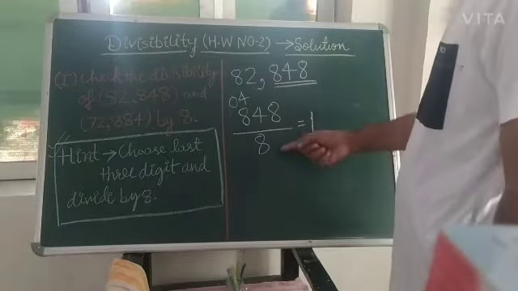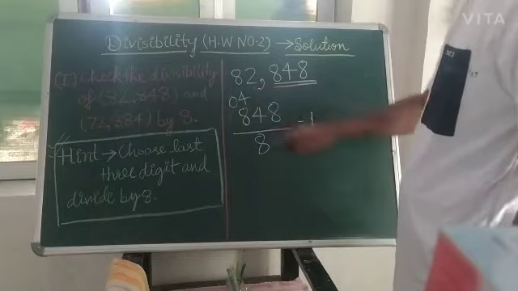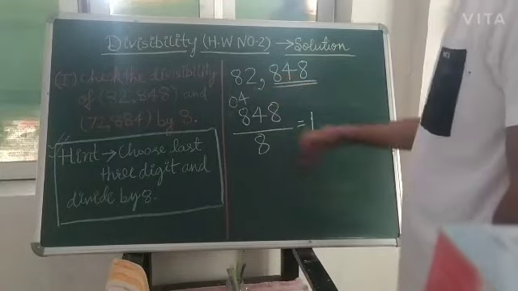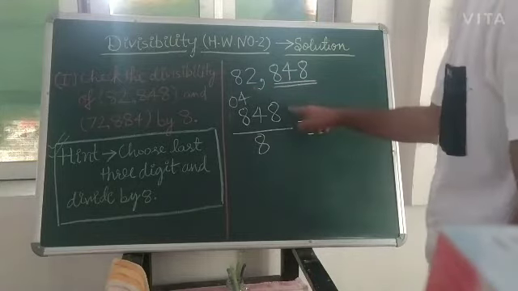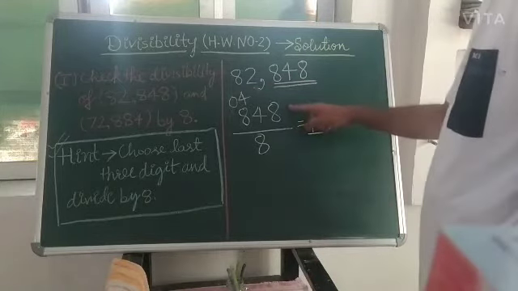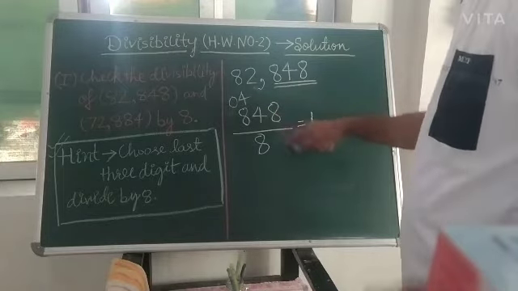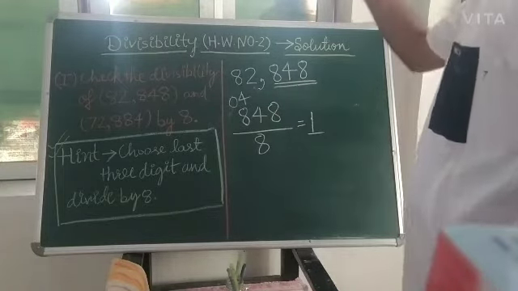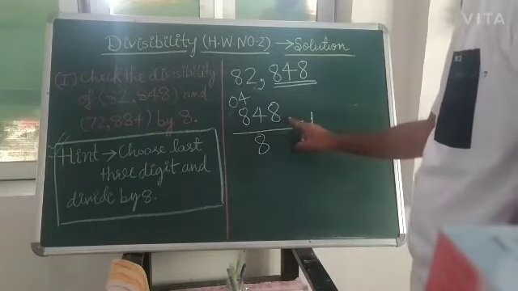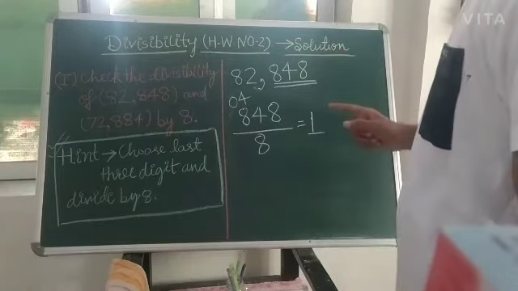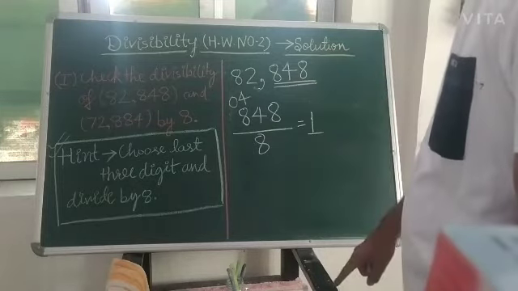So you are looking that this number is less than this, so it will not divide. We will have to choose the next number. Remember this, we can't bring down two numbers together. We can only bring down one number at one time.